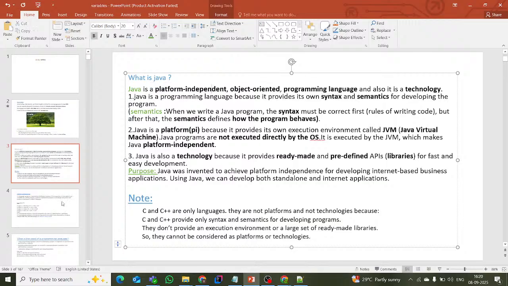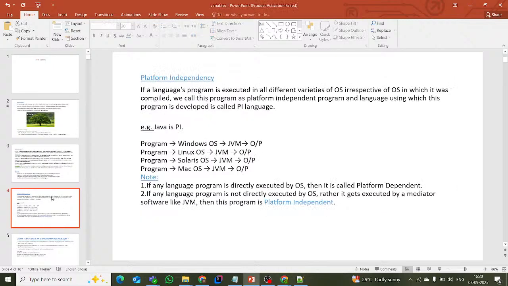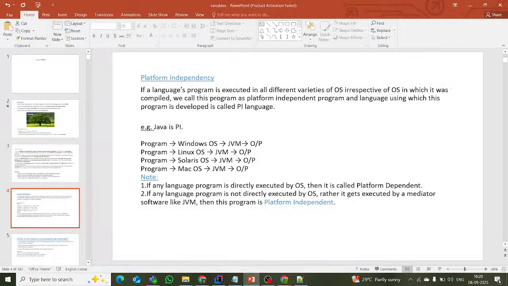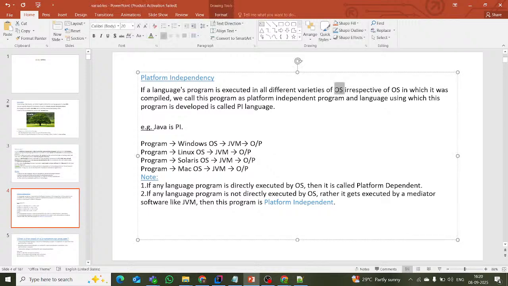Platform independent means, slowing down, platform independency: if a language's program is executed on all different OSs, all different varieties of OSs, like Windows, Linux, Mac OS.